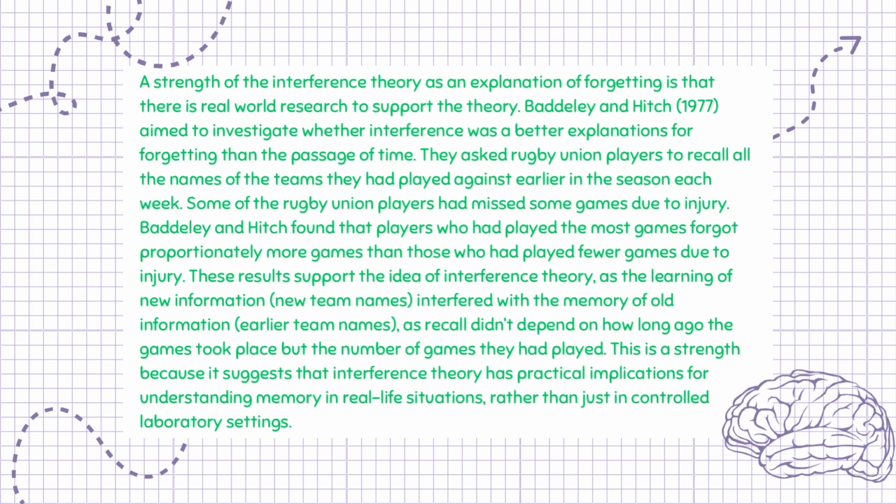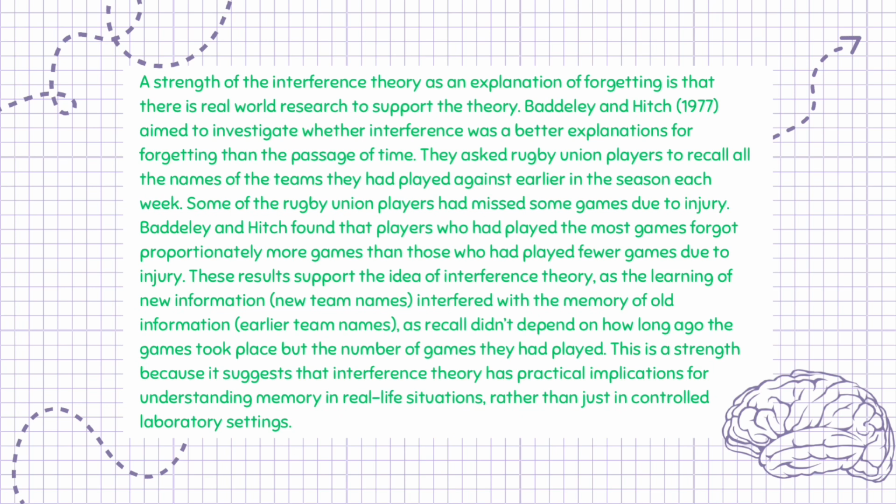A strength of the interference theory as an explanation of forgetting is that there is real-world research to support the theory. Baddeley and Hitch, 1977, aimed to investigate whether interference was a better explanation for forgetting than the passage of time. They asked rugby union players to recall all the names of the teams they had played against earlier in the season each week. Some of the rugby union players had missed some games due to injury. Baddeley and Hitch found that players who had played the most games forgot proportionately more games than those who had played fewer games due to injury.